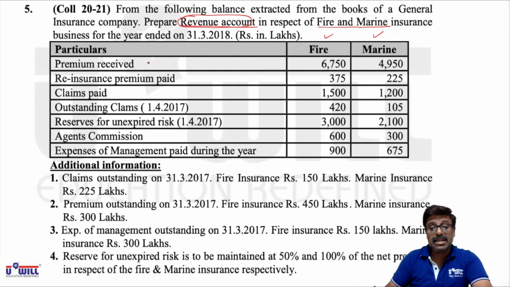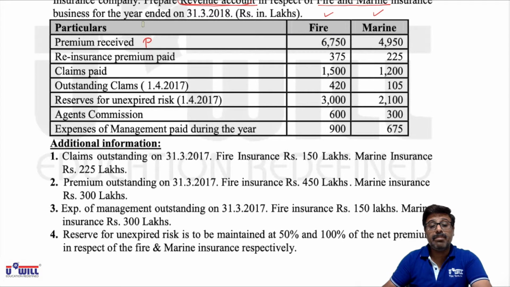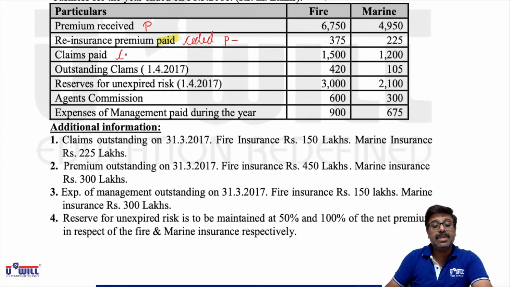Now premium received will come in schedule number 1, premiums. Reinsurance premium paid: within premium, the premium we receive, so if they use the word paid, it means it is ceded. So that we will minus from the premium schedule. Claims paid, CL. Now outstanding claim on 1/4/2017 means the beginning of the year. So opening outstanding we will minus.